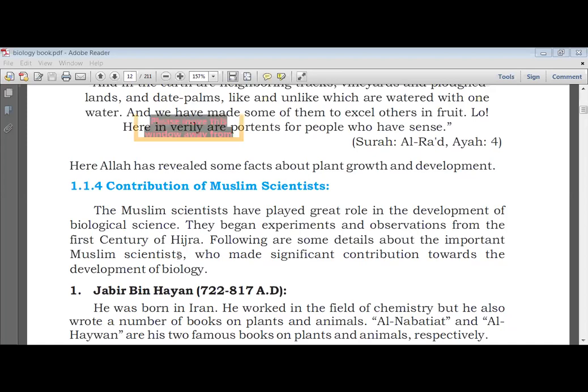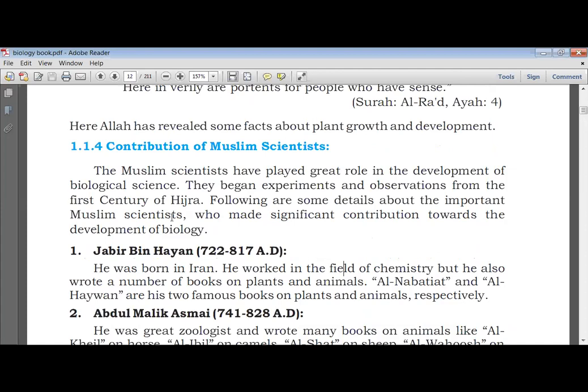Contribution of Muslim scientists. The Muslim scientists have played a great role in the development of biological science. They began experiments and observations from the first century of Hijrah. Following are some details about the important Muslim scientists who made significant contributions towards the development of biology.